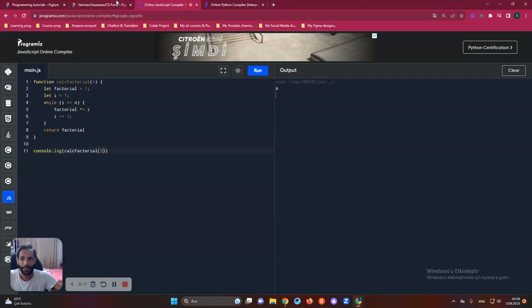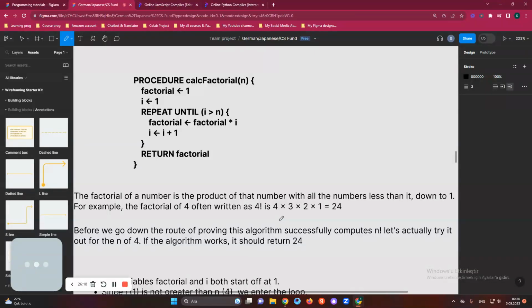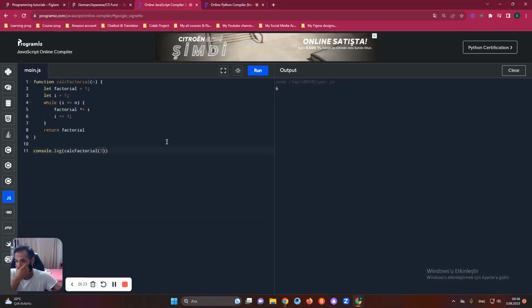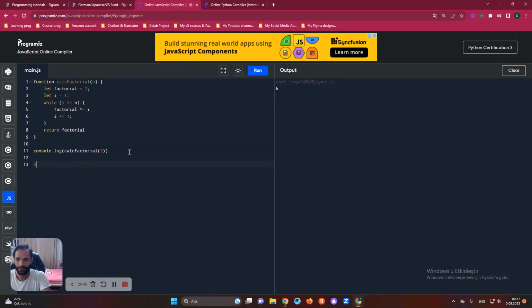So how is it calculated? Let's look in here. By the way, I think I explained factorial wrong. You can just think like this: 3 times 2 times 1. I just mixed up again. So if you multiply that, 3 times 2 is 6, 6 times 1 is 6. So as you see, the result is 6 on the left side. So we can just calculate in that way.